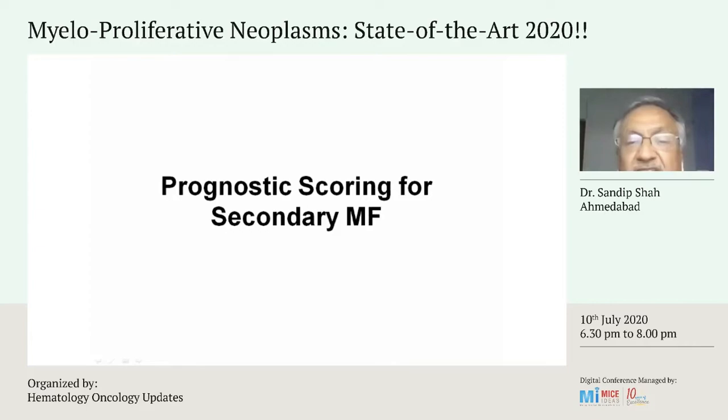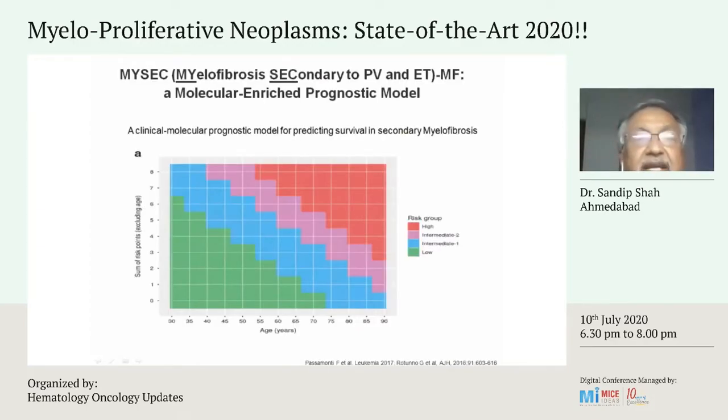So, prognosis scoring for secondary myelofibrosis. Here you can see MYSEC, which is myelofibrosis secondary to PV and ET, a molecular enriched prognostic model. Here you can see that as the age increases, the risk increases. So in the high risk group, most of the patients are more than 55 years of age.